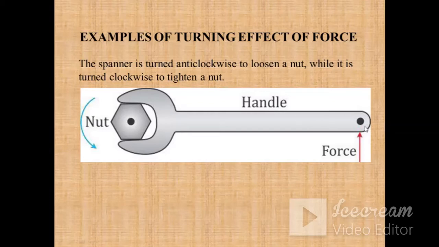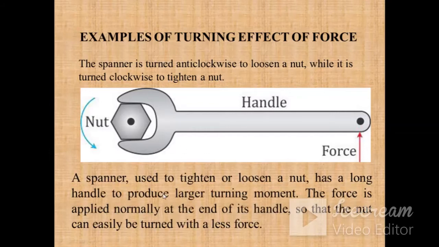So again, force is needed as well as the perpendicular distance, or distance of the line of action of the force from the pivot. The force is applied normally at the end of the spanner, meaning the force should be perpendicular. It should not be like this. It should be completely perpendicular and it should have a certain distance from the pivot.